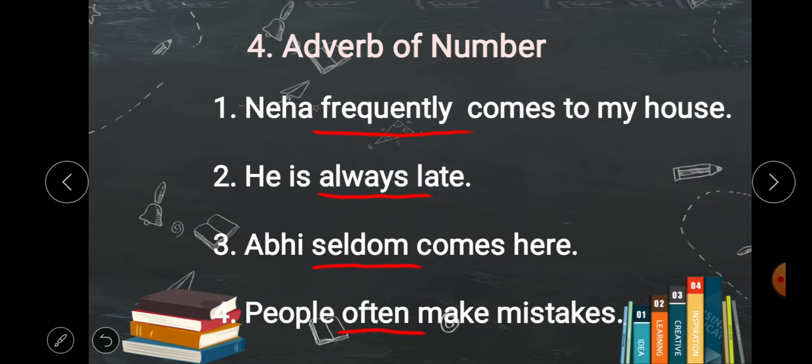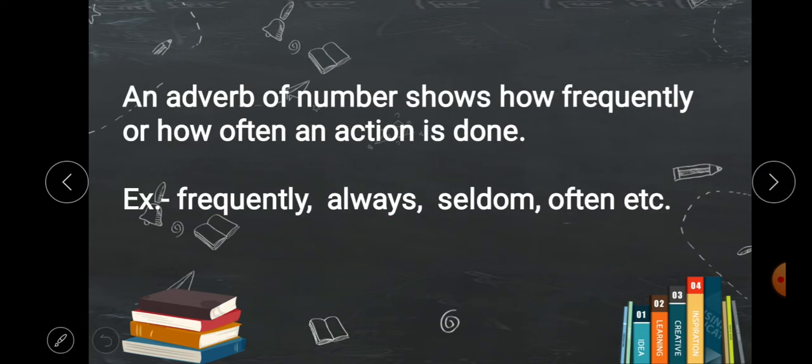These words are adverbs of number. Definition is: an adverb of number shows how frequently or how often an action is done. These words show in this sentence how frequently or how often the action is done.